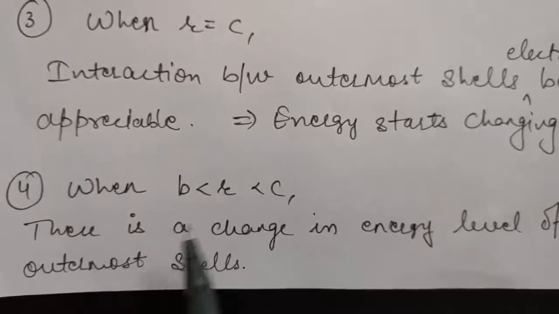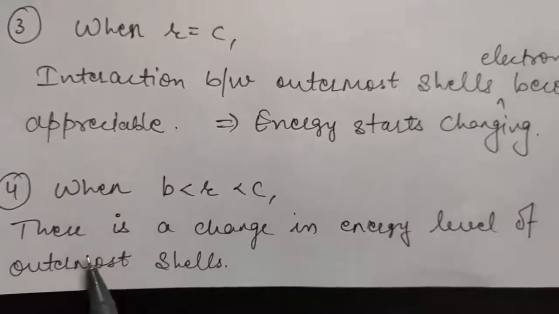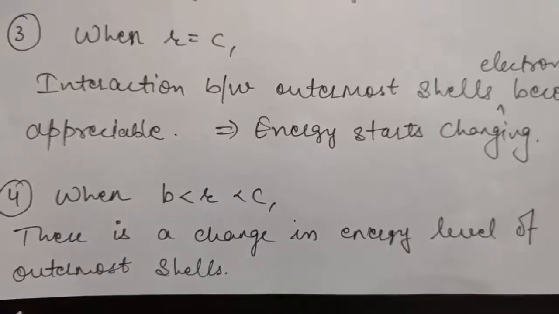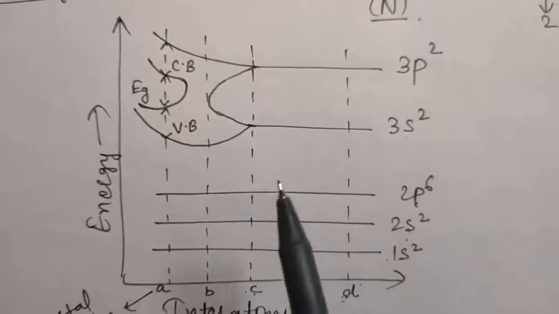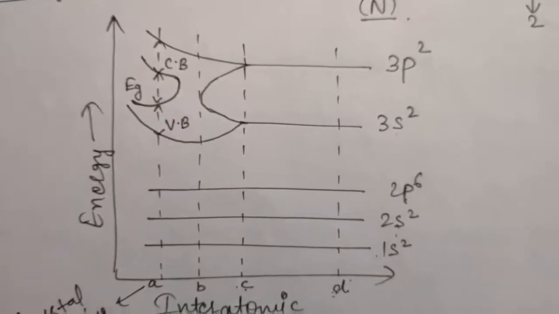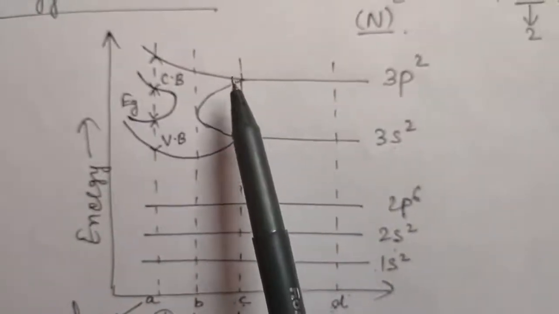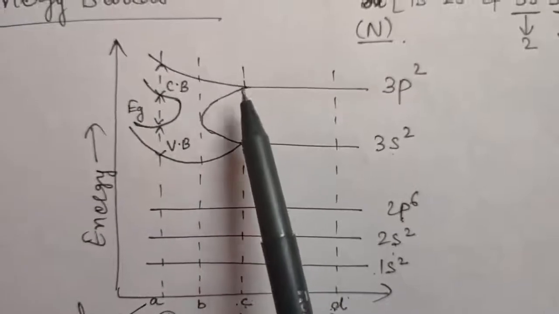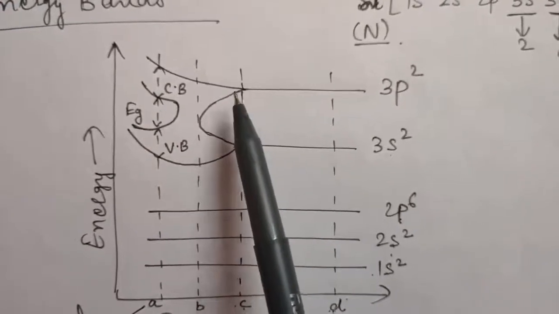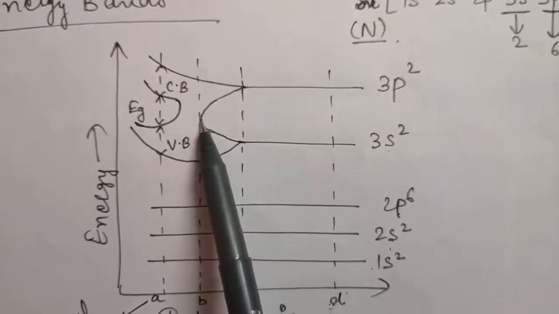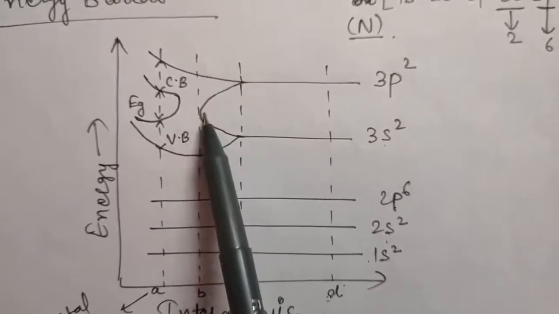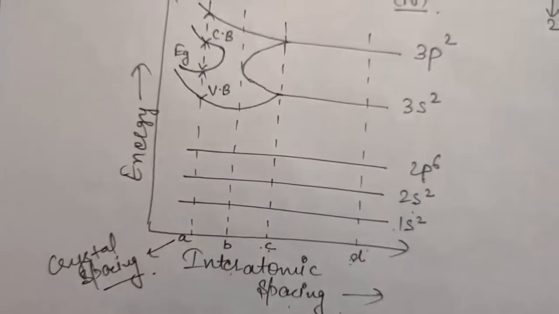So when R lies between B and C, there is a change in energy level of outermost shell electrons. Now what will happen if you again decrease the size? If you talk about this point only, it is slightly decreasing. After that it is again going to decrease, and this is the point where the energy gap has completely disappeared. So this is the point B.